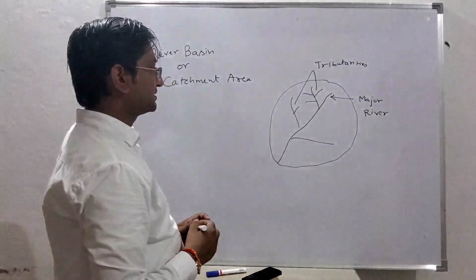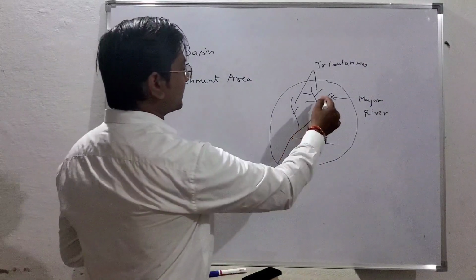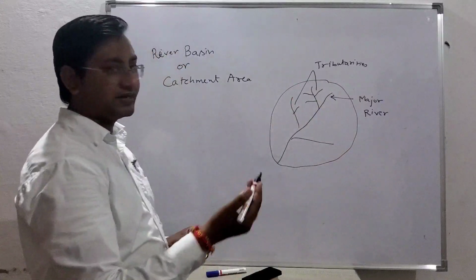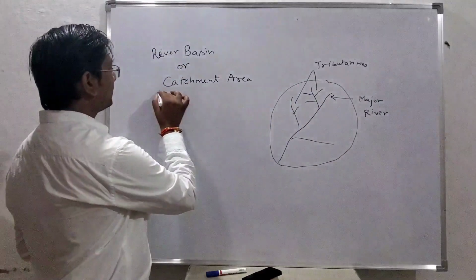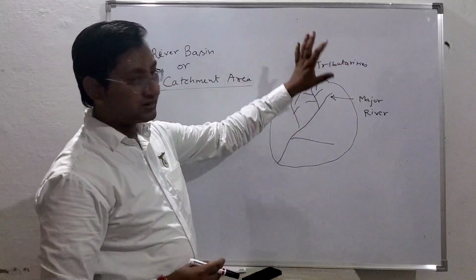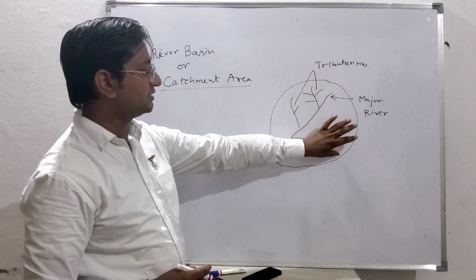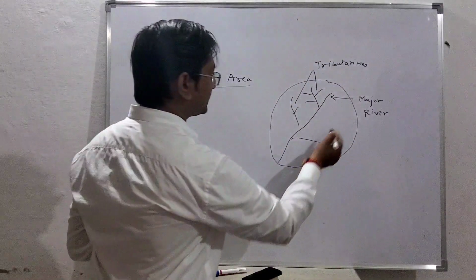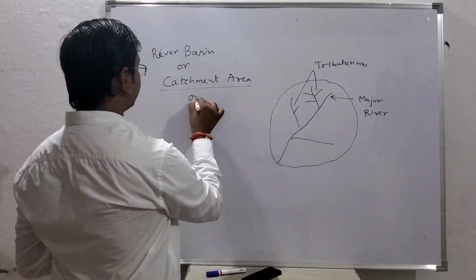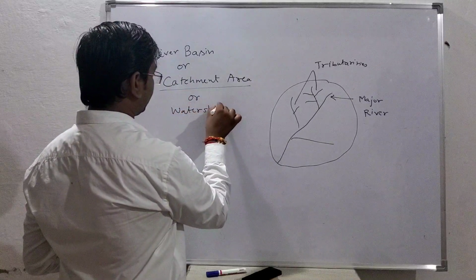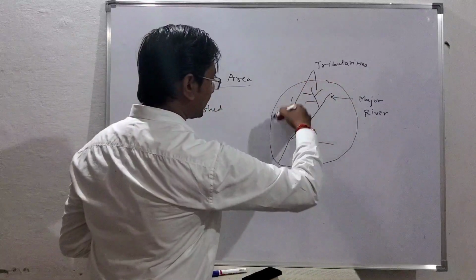So this water is flowing. Over this catchment area, how will you define this catchment area and what is the meaning of that? If all the water or rainfall occurring over this area contributes to this river, this is also called, or we also use another term, watershed. This is called the watershed line.